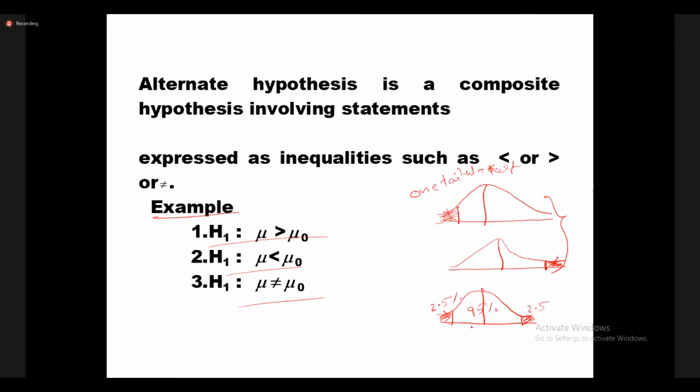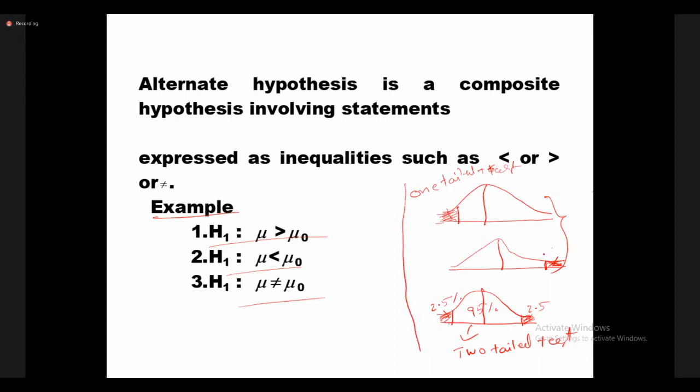In this case, the test is called a two-tail test. See here, the region of rejection, the critical region, is divided into two parts. Two-tailed test. This is about the geometrical side.